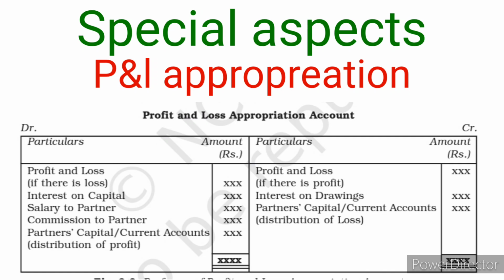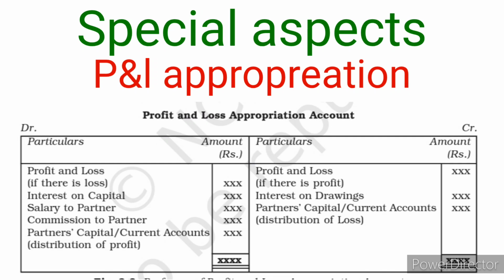Whatever item has been credited in the profit and loss appropriation account, the journal entry for it will be a debit. Interest on drawings will be credited to the profit and loss appropriation account. But there are transfer entries, like net profit and net loss and profit distribution to the partners. Some transfer entries are there. Here two accounts will be involved.